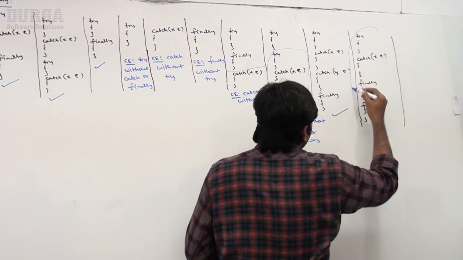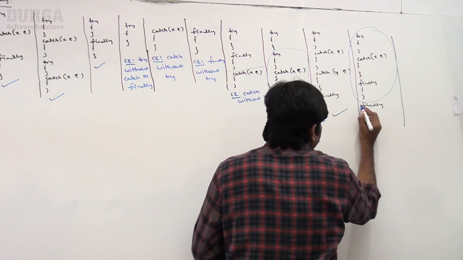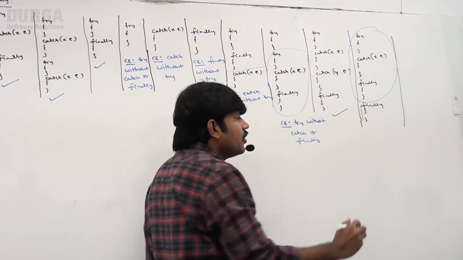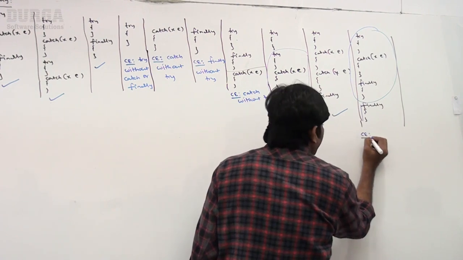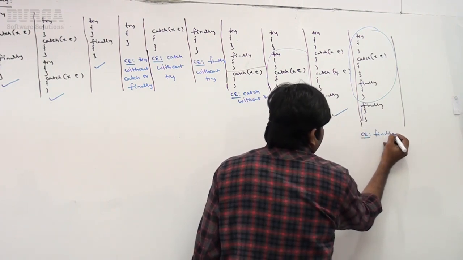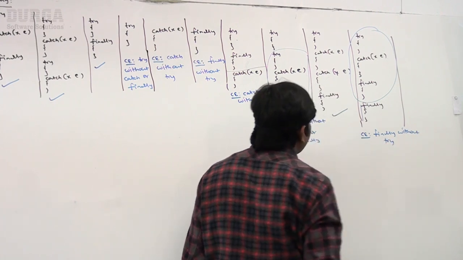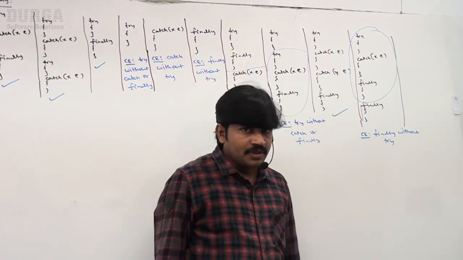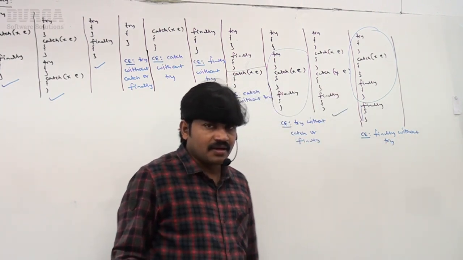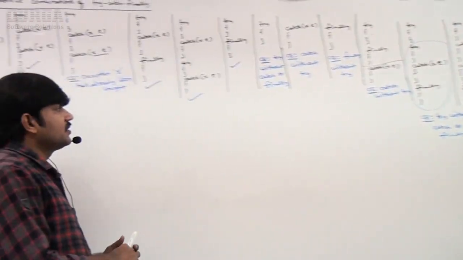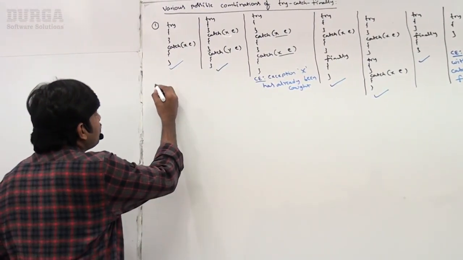Now, try catch finally completed, and this finally will become alone. The compile time error we will get is "finally without try". I hope the terminology is very clear, right? Now have a look once, sir. These are some cases.